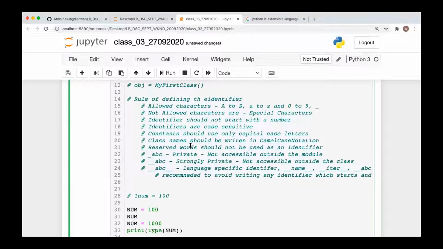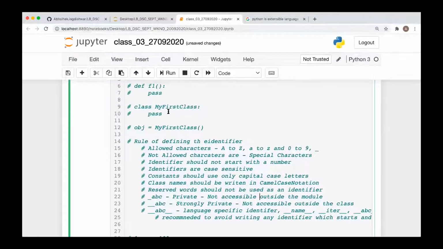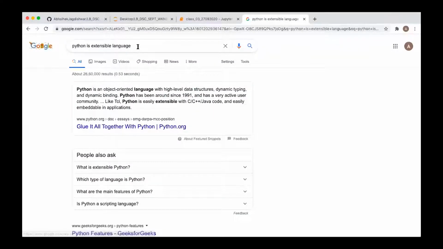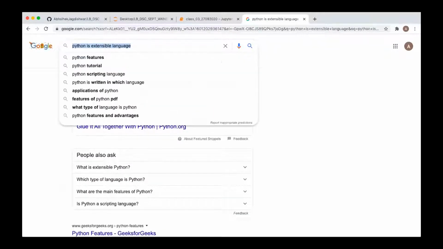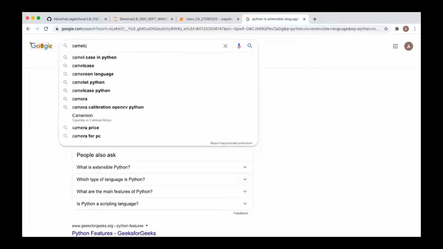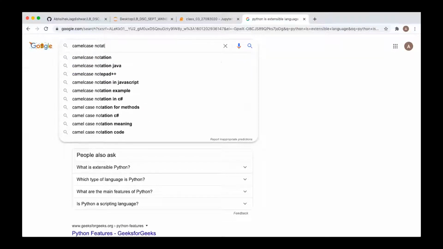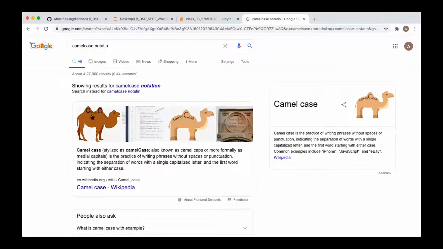Yes. Isn't it Pascal case notation? Camel means it should start with lowercase. No, that is camel case notation. You can look at here, what is the camel case notation? First letter of every word should be capital. No, for the first word we give it as small, and from the second word onwards, we give it as caps for every first letter.